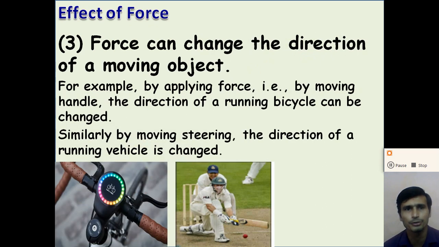The third effect of the force is that it can change the direction of the moving object. For example, by applying a force on the handles, the direction of the running bicycle can be changed, right? So look at this picture. Similarly, by moving the steering of the car, the direction of the car will change. Similarly, when a cricketer hits the cricket ball, the direction of motion of the ball will change, right? So the third effect of the force is that it can change the direction of the moving object, right?